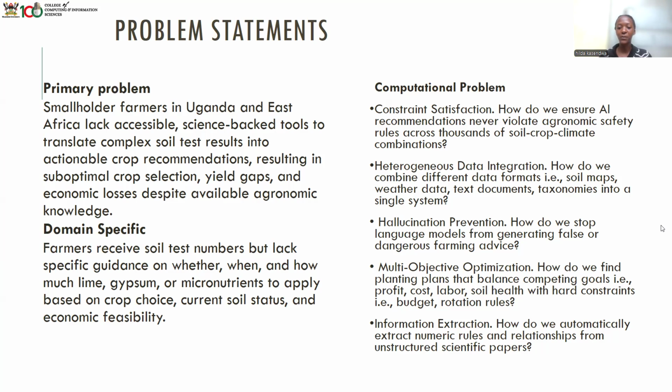The other problem is information extraction. How do you automatically extract numeric rules and relationships from unstructured scientific papers? We had very many PDFs, around 40 something PDFs. And how do we extract the numeric rules and relationships from these unstructured papers?